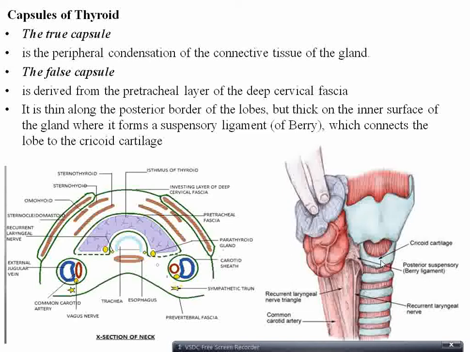Cricoid cartilage is a cartilage of the larynx. So the thyroid gland is connected to the cartilages of the larynx. That is why the thyroid gland will move along with the movement of the larynx.